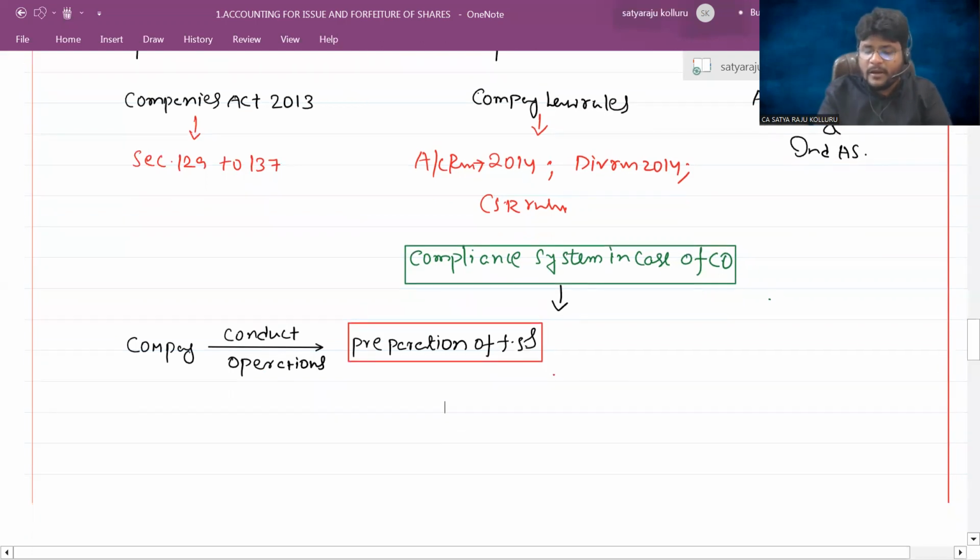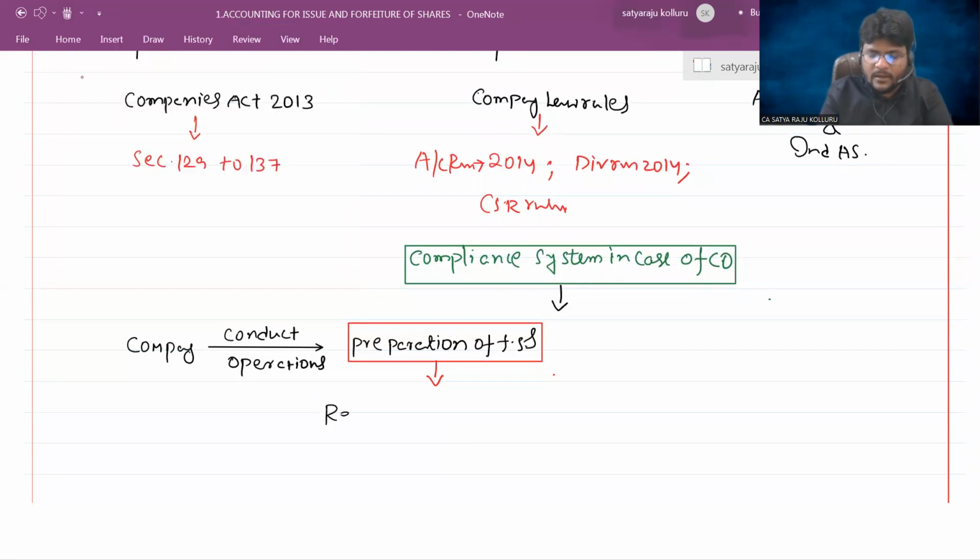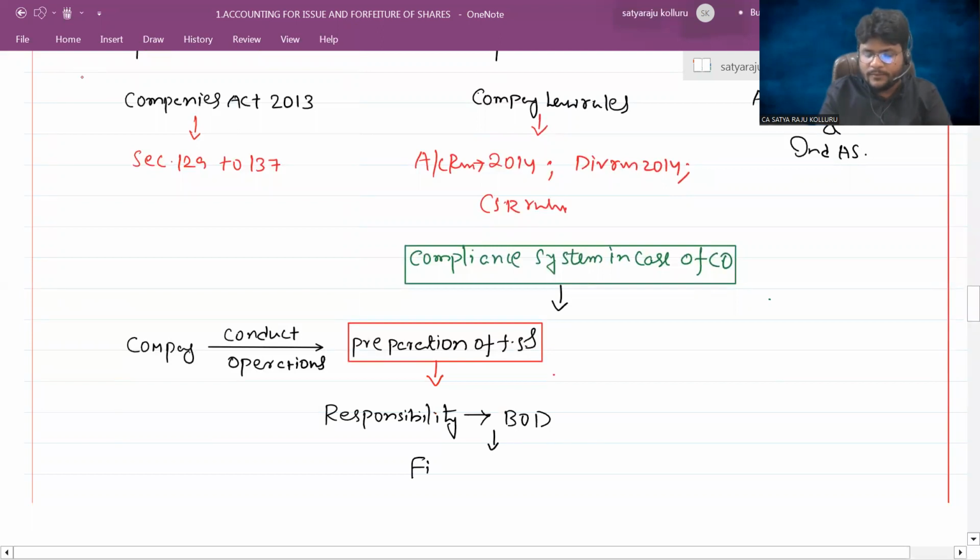My question is, whose responsibility is it to prepare such financial statements, sir? So the responsibility, I already told you, is not the responsibility of the shareholders, it is the responsibility of the board of directors. But the board of directors will delegate that responsibility to the finance department.